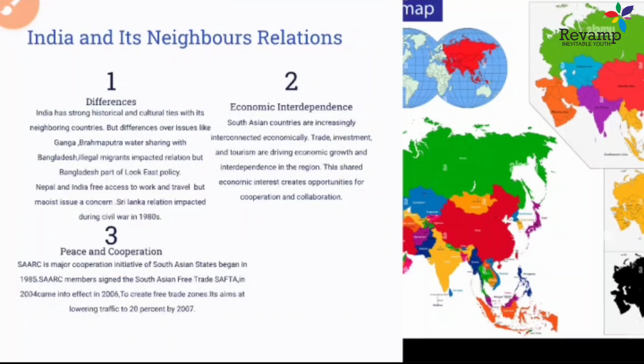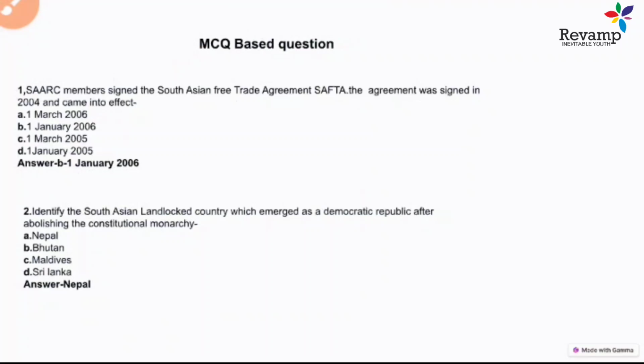Now let's come to the next slide. This is all in this unit. These are the MCQs that I have framed. So you need to solve these MCQs, like: SAARC South Asian Free Trade Agreement was signed and came into effect in which year? So mostly what you need to do is learn the facts or timeline of the different incidents. Maybe things come in the examination to be put in chronological order, or which things happened in which year.